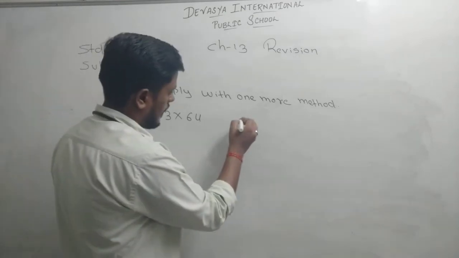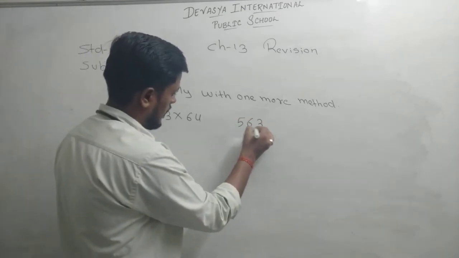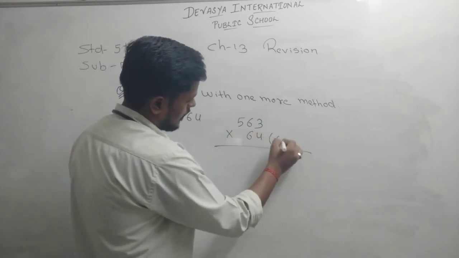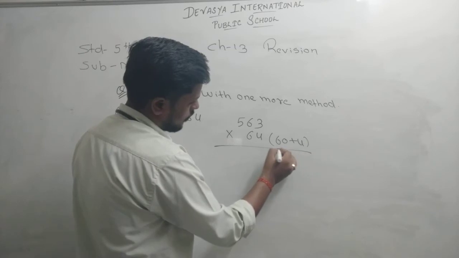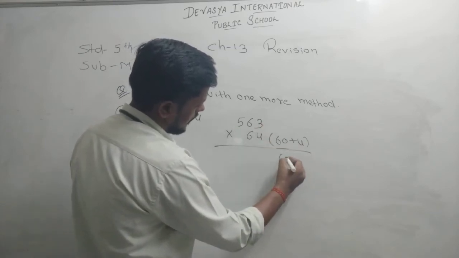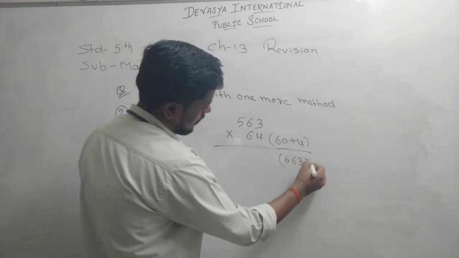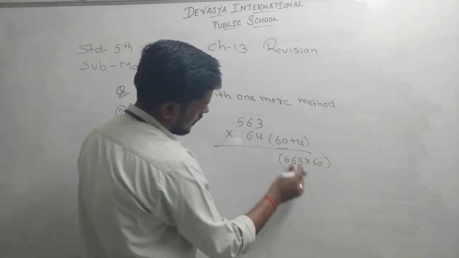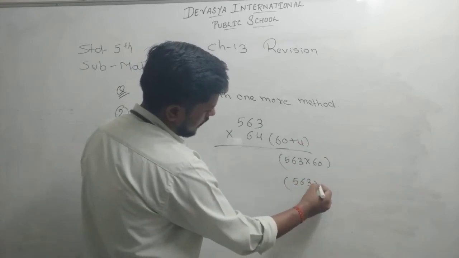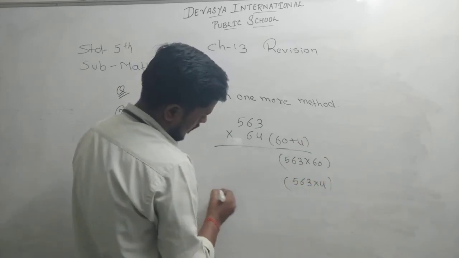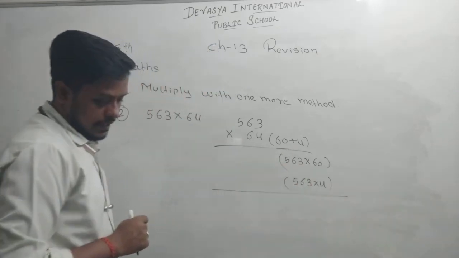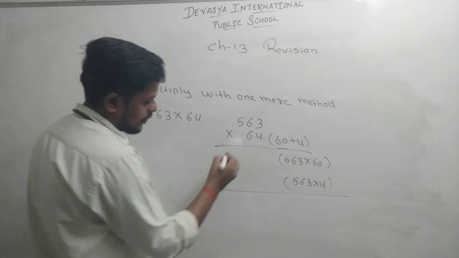So what we will write? 563 multiply by 64. Here we will write 60 plus 4. First part, 563 multiply by 60, and here 563 multiply by 4. And here the addition. That addition you have to perform.